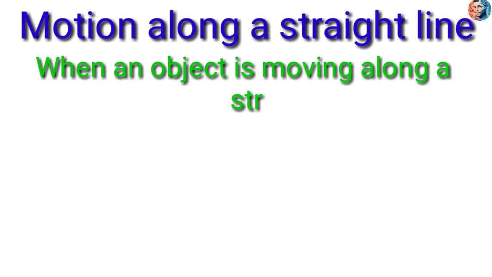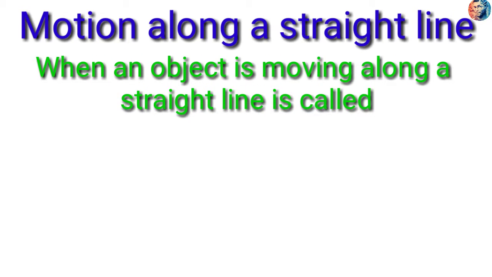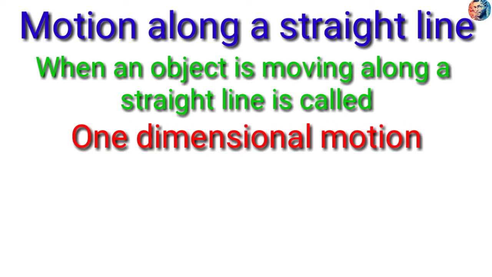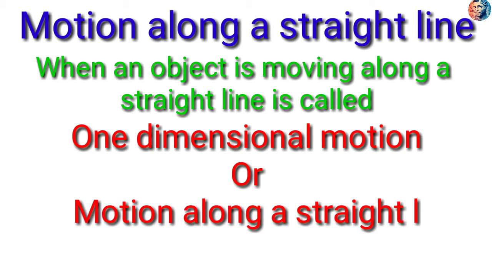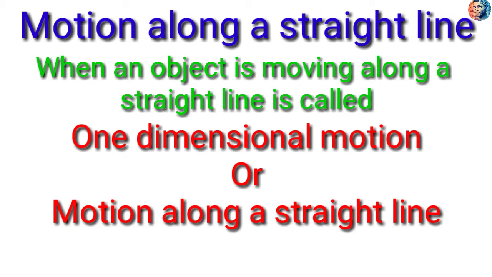Next one is motion along a straight line. When an object is moving along a straight line, it is called one dimensional motion or motion along a straight line. For example, we can say the movement of a train. The train is moving in a straight line only, no? Yes. Next one is displacement.